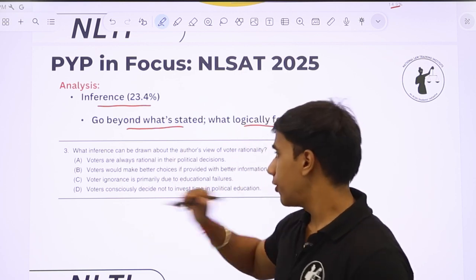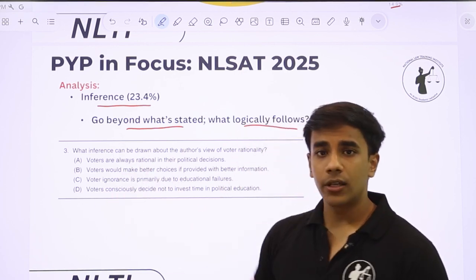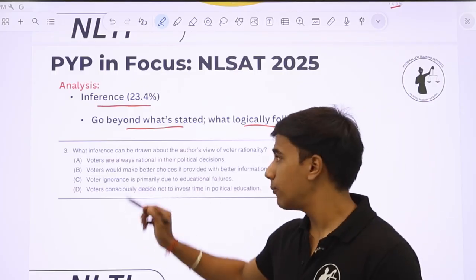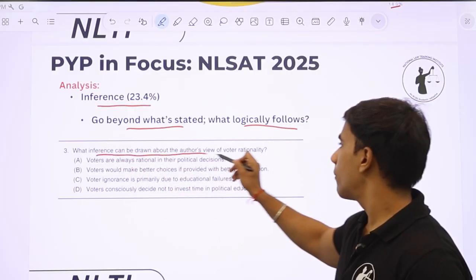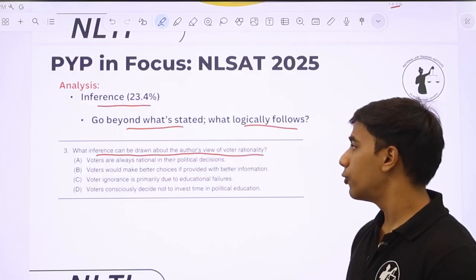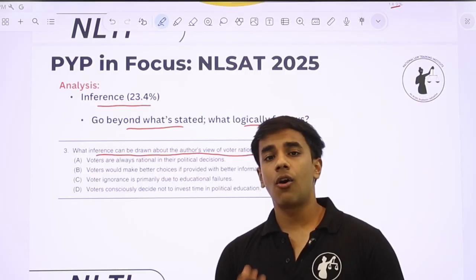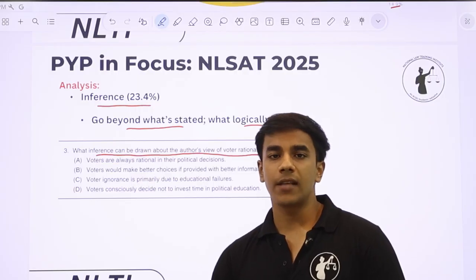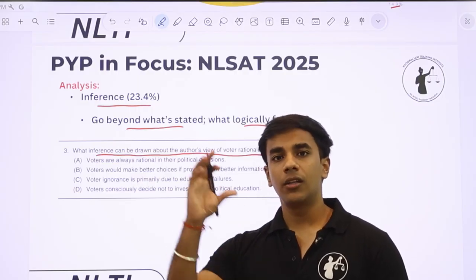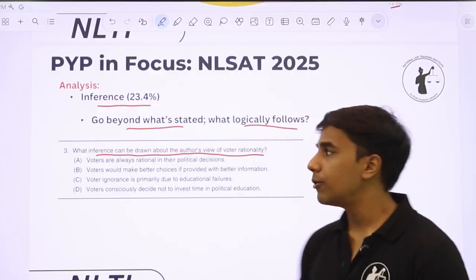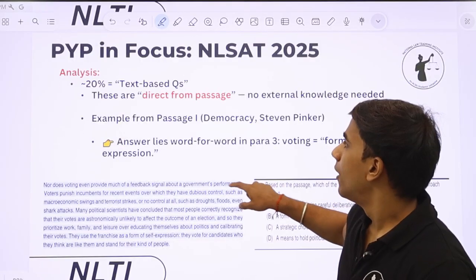To give you an example of a question asked on inference in NLSAT 25, this is question number 3 from the master booklet: What inference can be drawn about the author's view of voter rationality? Now, this is an inference that you can draw only after properly reading the passage, after you've understood the intro, the argument, then the conclusion. After that, you'll be able to identify the inference as well.